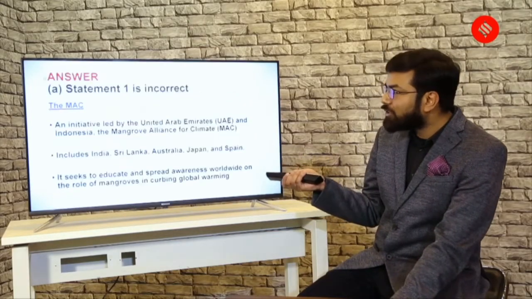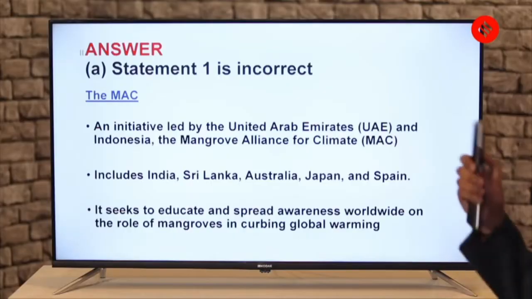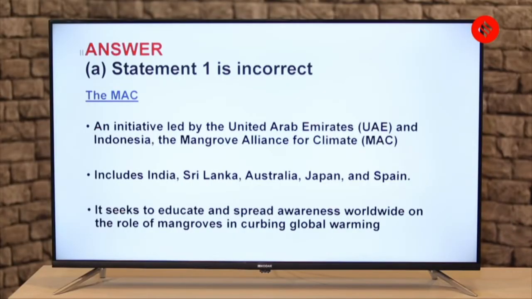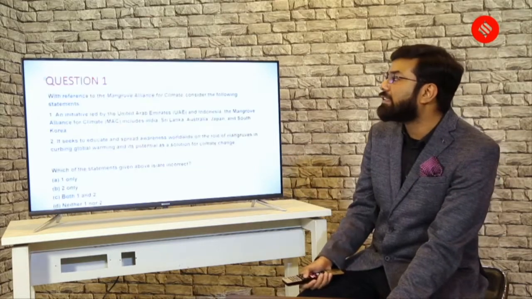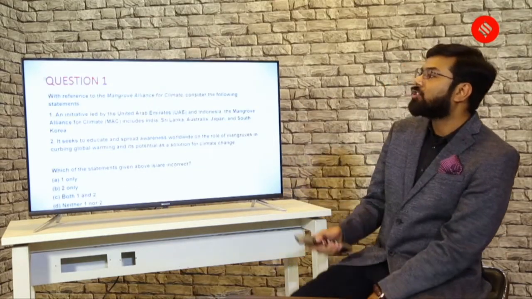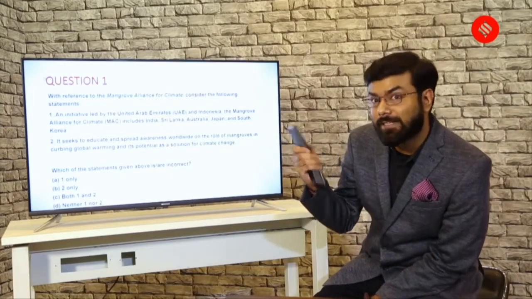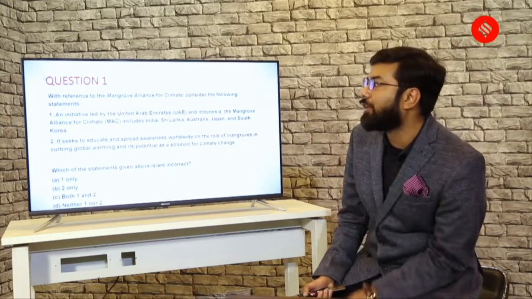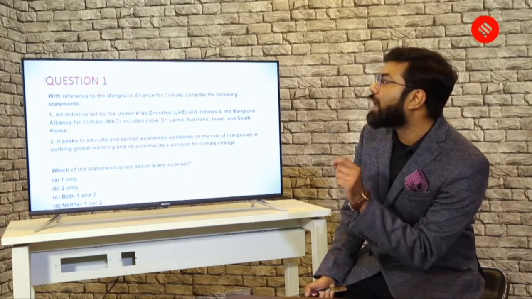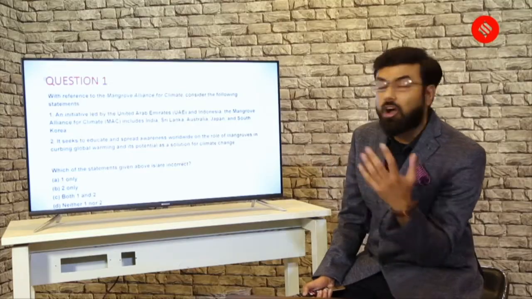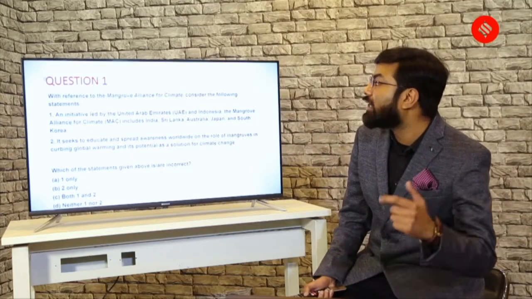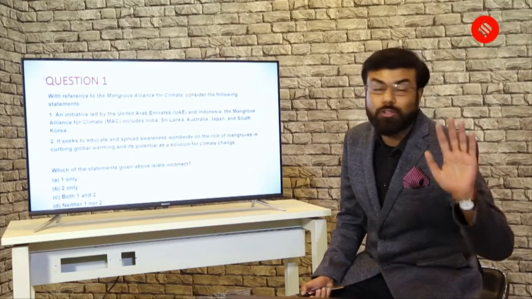So if I come to the solution slide here, answer is A, that is statement 1 is incorrect. I'll just go back to the question and let's see what was statement 1. So the answer is that the first statement is incorrect. Now look at the first statement carefully. An initiative led by UAE and Indonesia, the Mangrove Alliance for Climate or MAC, includes India, Sri Lanka, Australia, Japan and South Korea.